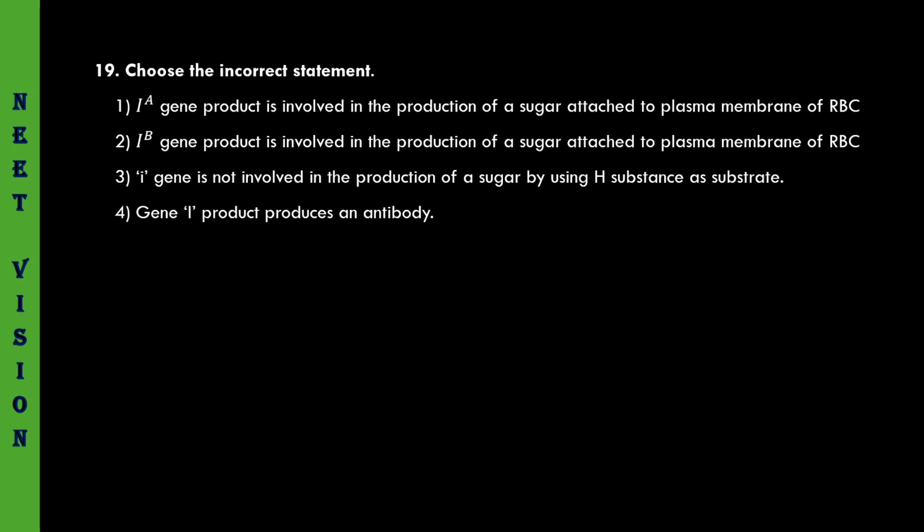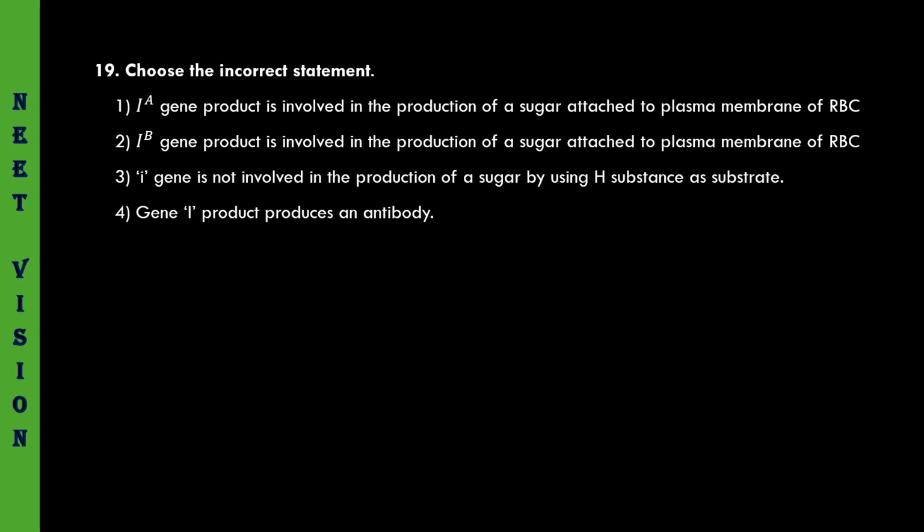Choose the incorrect statement. The IA gene in blood group is related to a gene product involved in the production of a sugar attached to the plasma membrane of RBC. Absolutely true. Gene IA has information for the formation of an enzyme known as glycosyl transferase. This glycosyl transferase utilizes the H substance as a substrate and transfers N-acetyl galactosamine to the H substance to form IA antigen. So, this is correct. Production of a sugar means N-acetyl galactosamine is attached to the H substance.